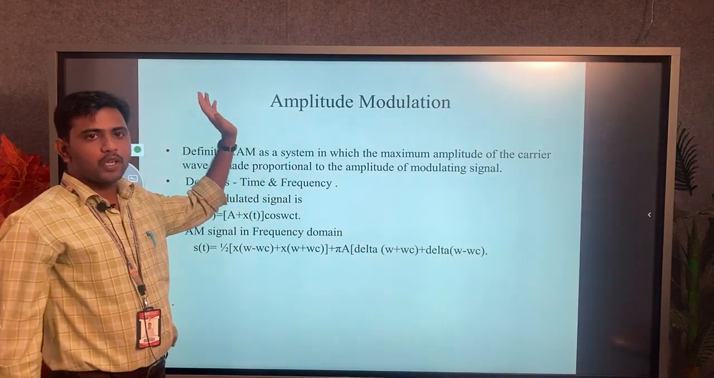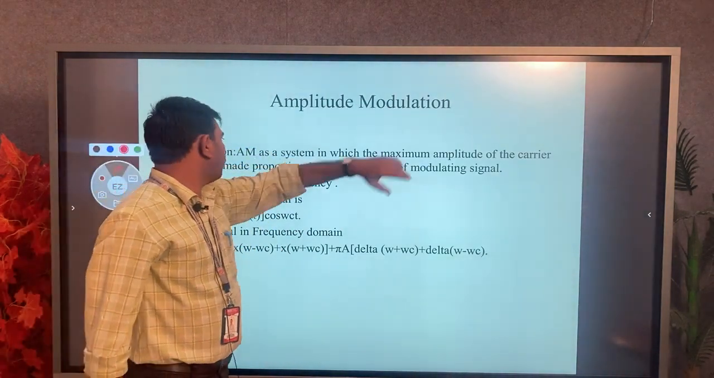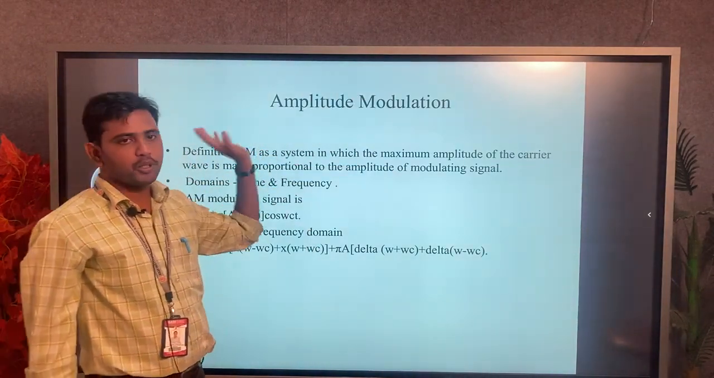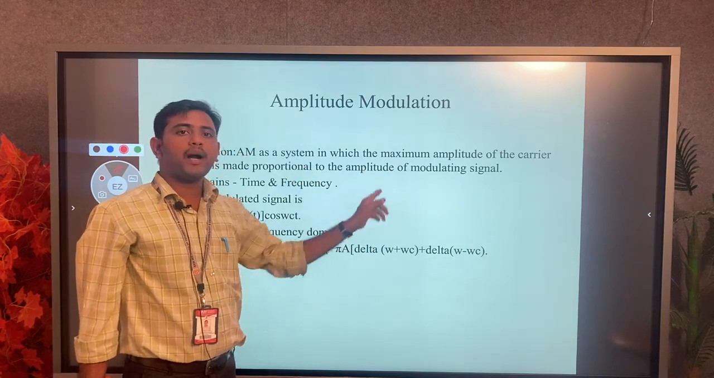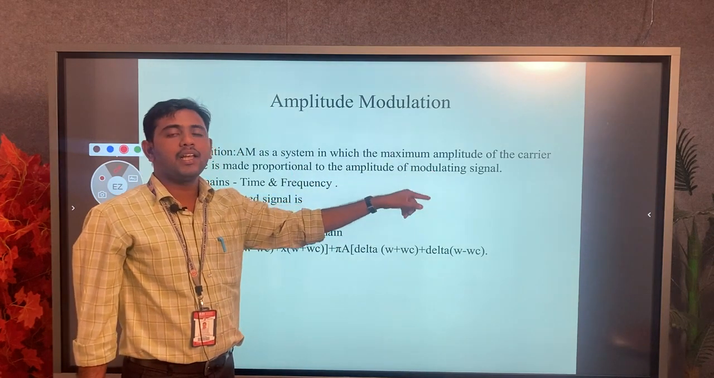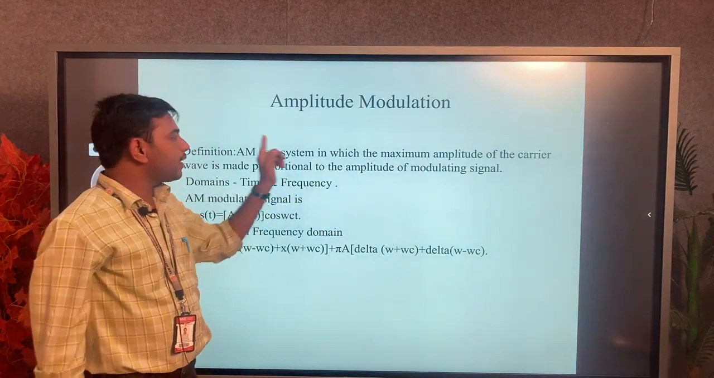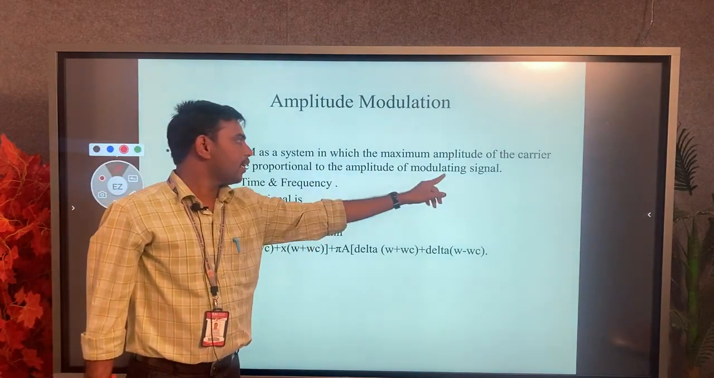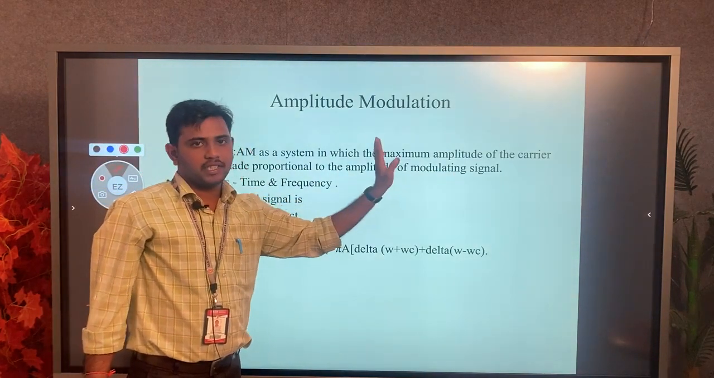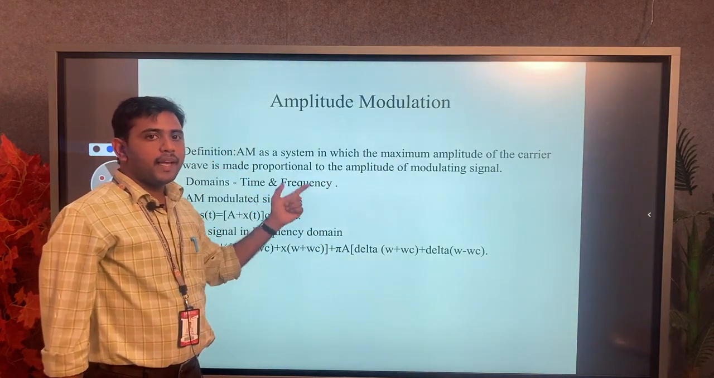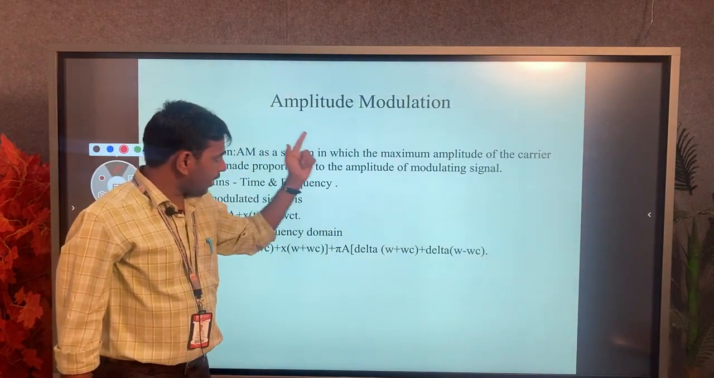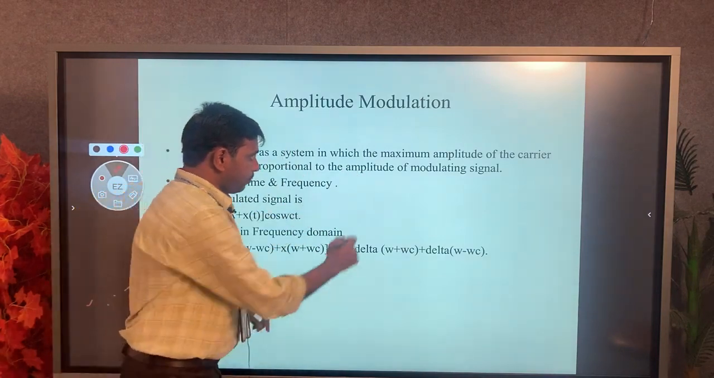Now go to the amplitude modulation. Generally we know the definition of what is amplitude modulation. Here, very simply, we have to say the maximum amplitude of the carrier signal is proportional to the message signal, that is nothing but the amplitude of the modulating signal. Another definition we have to say is that the message signal corresponds to the change,